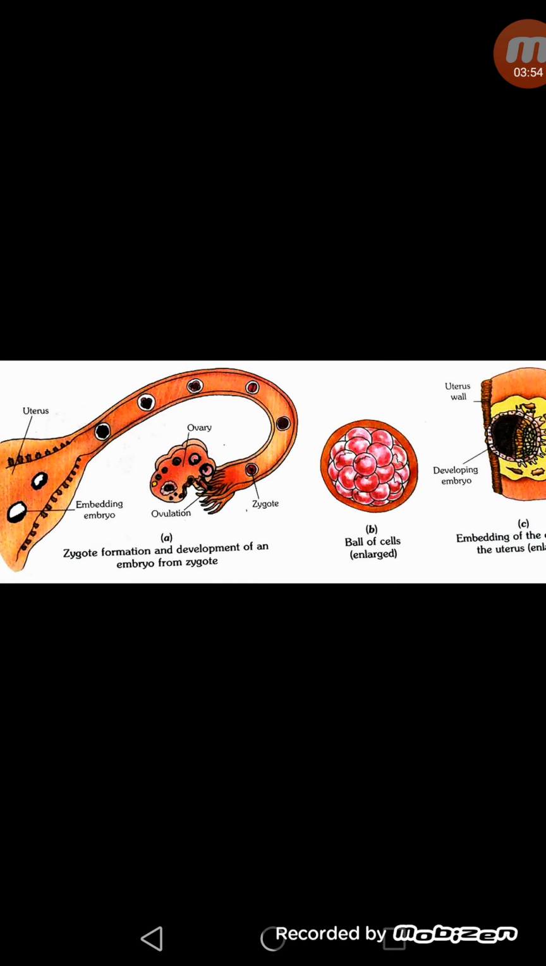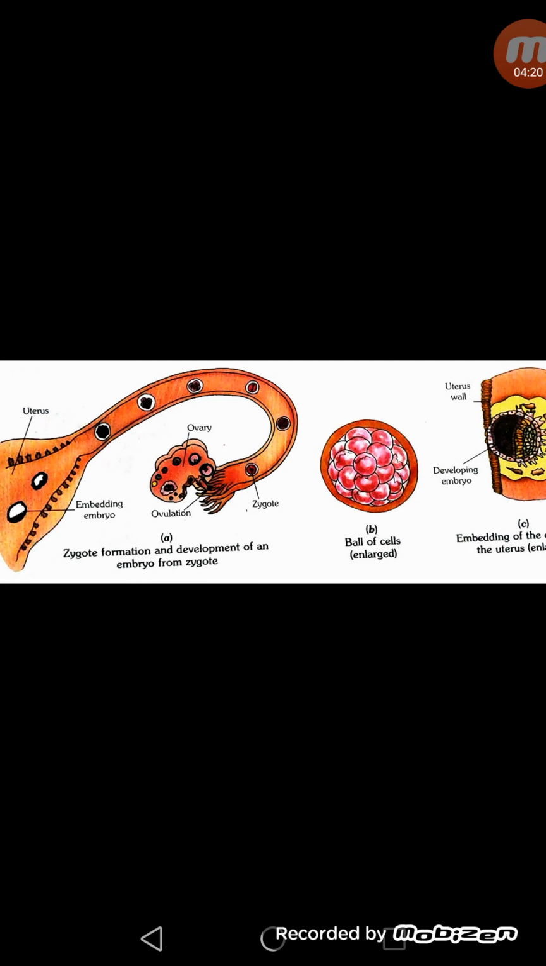So the zygote is firstly a single cell, but it then undergoes repeated division to form a ball of cells, and then the cells begin to form groups. These groups then develop into different tissues and organs of the body. The developing structure is termed an embryo. So when a single cell zygote divides to form many cells, this structure is called an embryo.